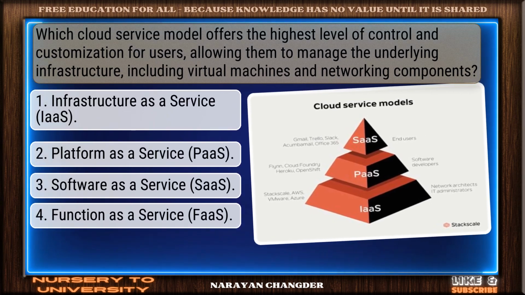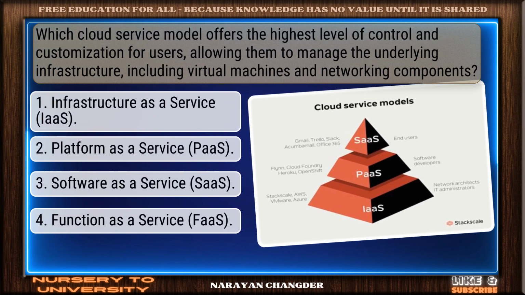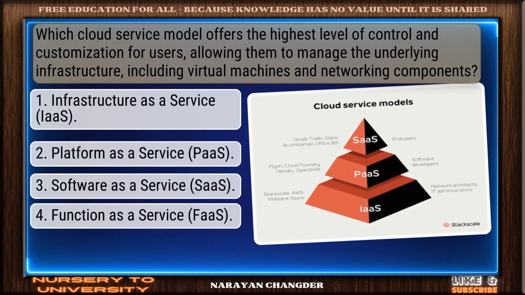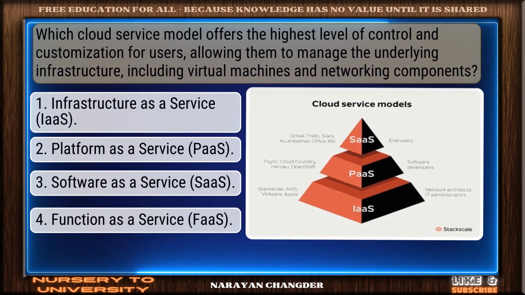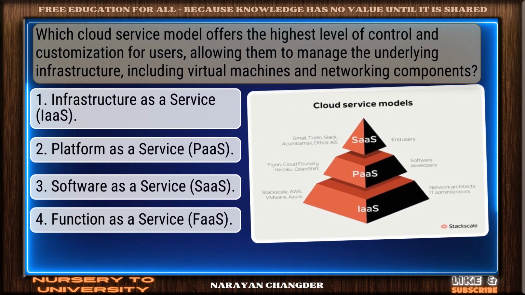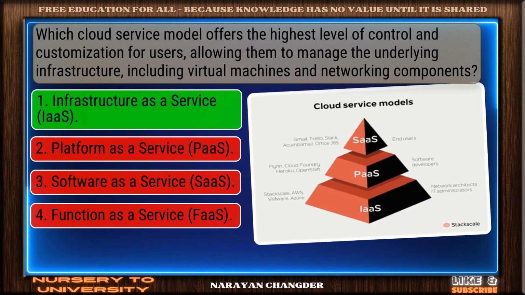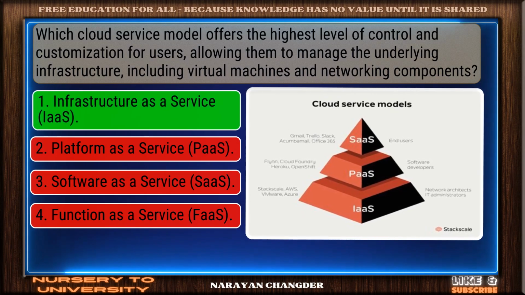Question number 3. Which cloud service model offers the highest level of control and customization for users, allowing them to manage the underlying infrastructure, including virtual machines and networking components? Right choice. Infrastructure as a Service is the best answer.